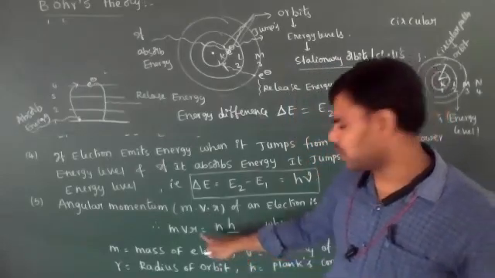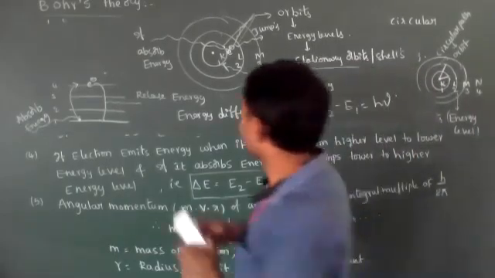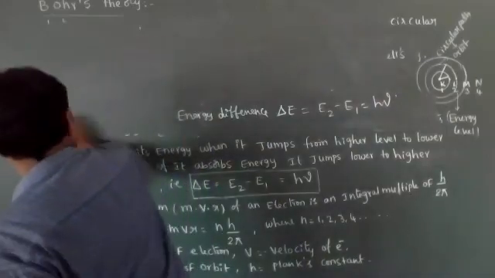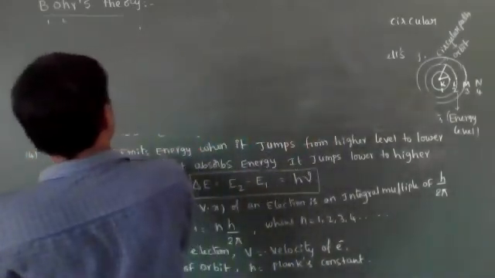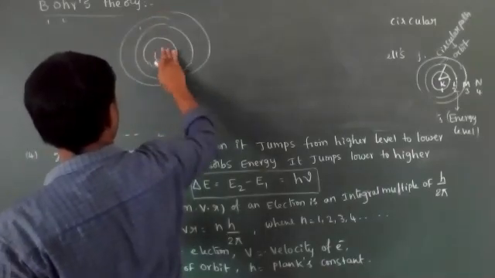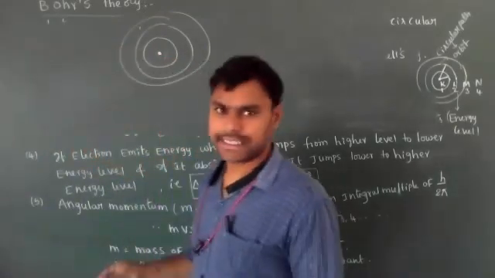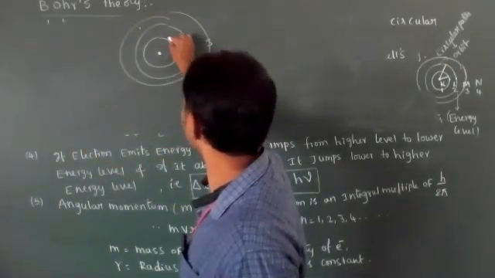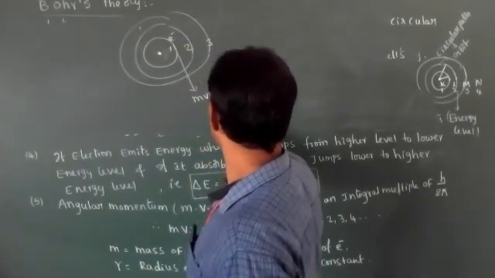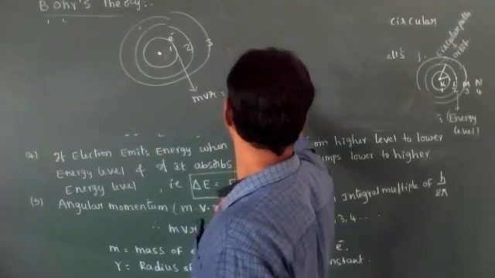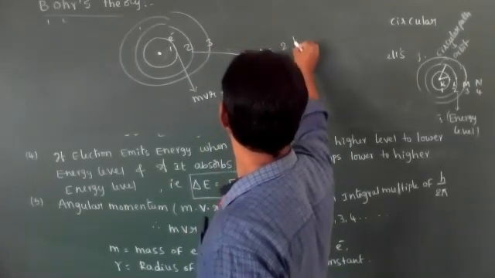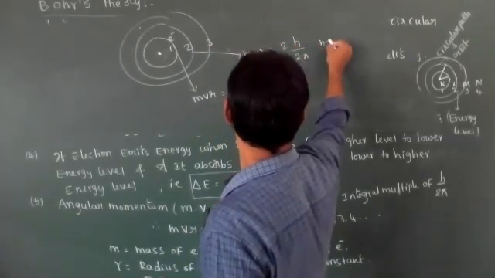If the electron is present in the first shell, then mvr is equal to h by 2 pi, n equal to 1. If in the second shell, mvr is equal to 2h by 2 pi, n equal to 2.